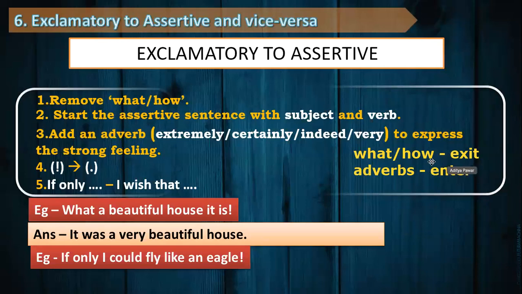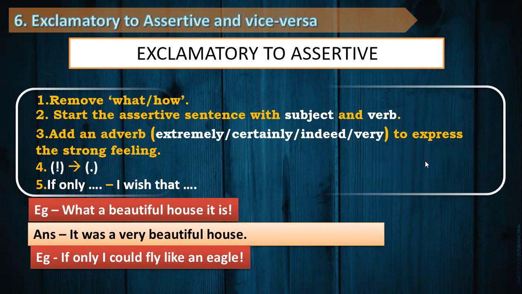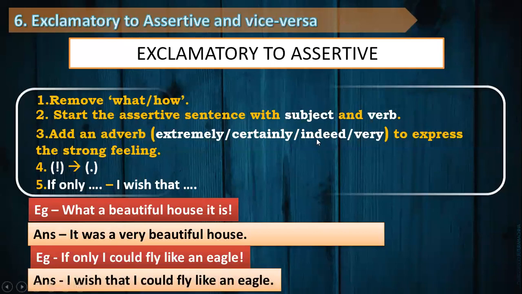So this particular formula which we have kept on the right hand corner will be barred. There is a very easy method, that is, if only changes to I wish or I wish that. So the answer is, I wish that I could fly like an eagle.